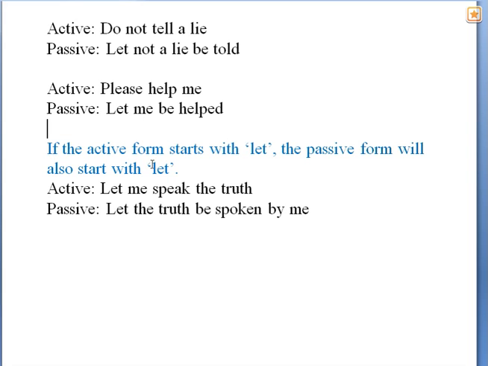Just look, if the active voice starts with let, the passive form will also start with let. Your active voice may also start with let. Just see the example. Let me speak the truth. In passive we see: let the truth be spoken, as there is subject me, by me. Let the truth be spoken by me.